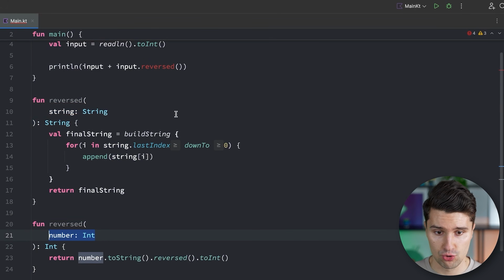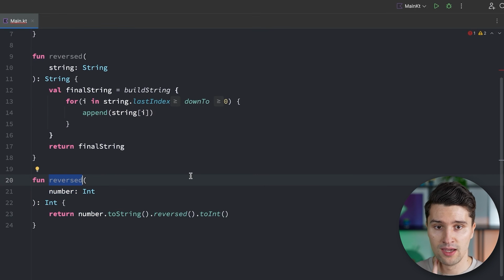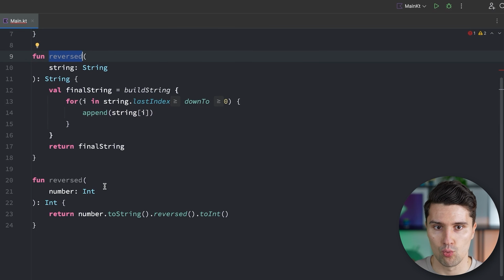What we had before is super clear, because if we call this function with an integer, it knows, okay, this function needs to be called. If you call it with a string, that one needs to be called. But if both of these actually take the same type of arguments, well, what kind of function should it call in that case? It doesn't know that. So overloading only works if every single overloaded function has its own unique set of parameters.